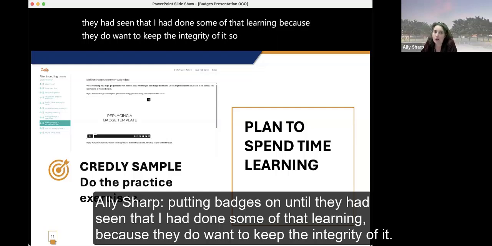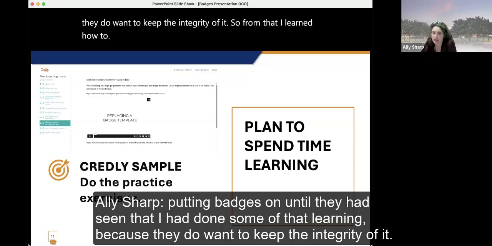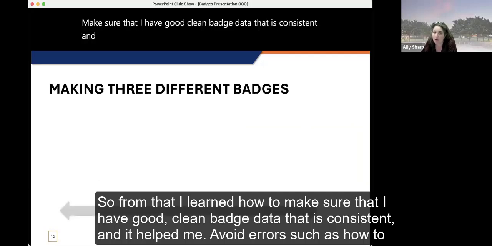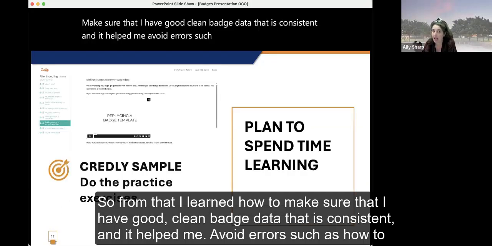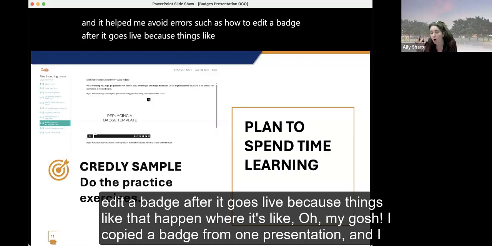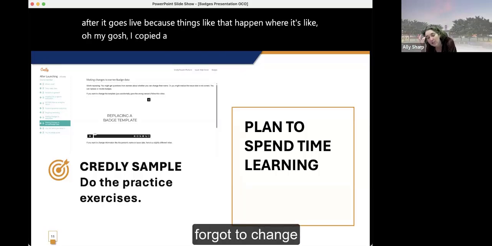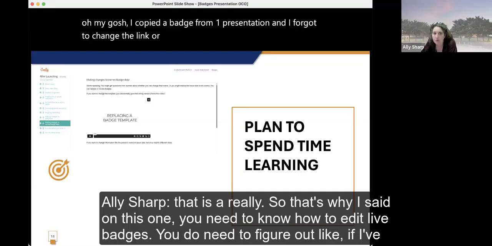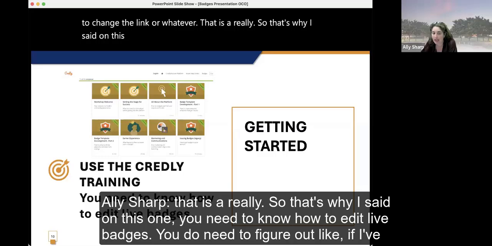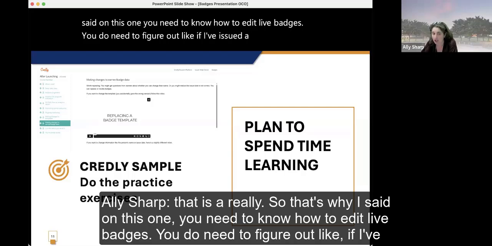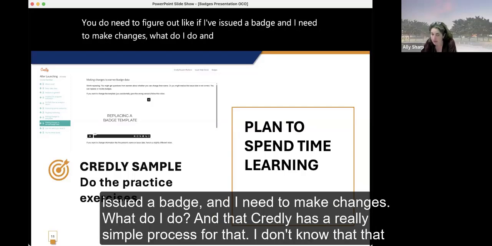So from that, I learned how to make sure that I have good, clean badge data that is consistent. And it helped me avoid errors such as how to edit a badge after it goes live, because things happen where it's like, oh my gosh, I copied a badge from one presentation and I forgot to change the link or whatever. That's why I said you need to know how to edit live badges. If I've issued a badge and I need to make changes, what do I do? And Credly has a really simple process for that.